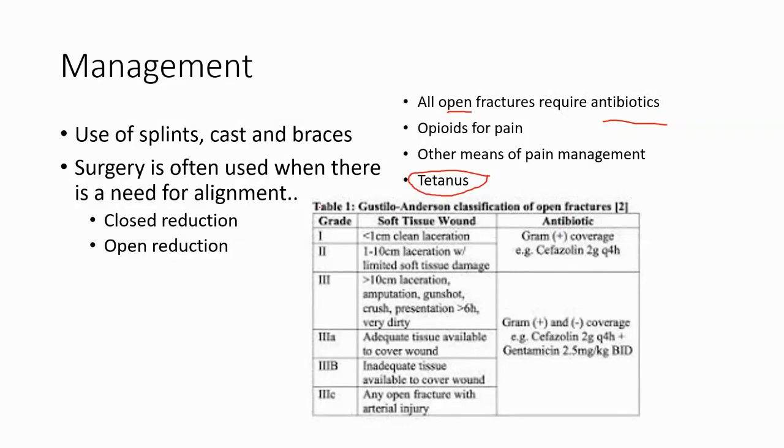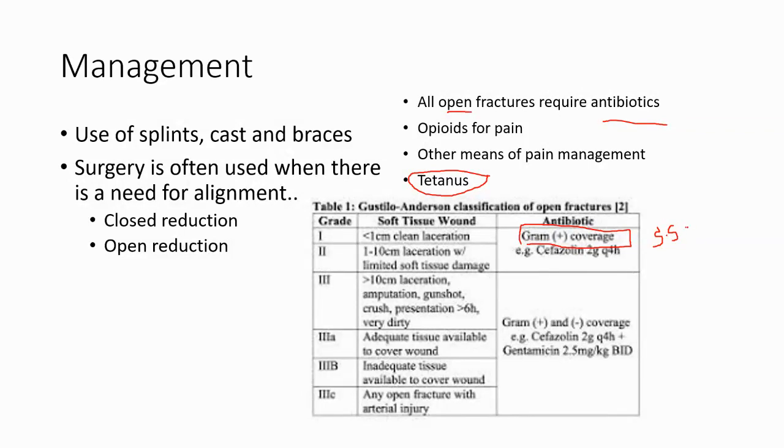So how do we cover them? If it's just a very minor laceration, a grade 1 to 2, we cover for gram-positive bacteria, right? Basically, strep and staph, both of those live on our skin. That's where they live.